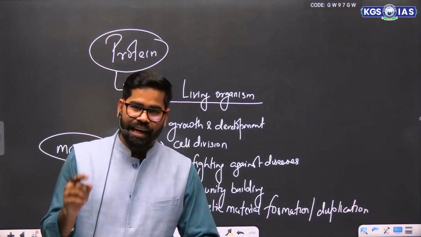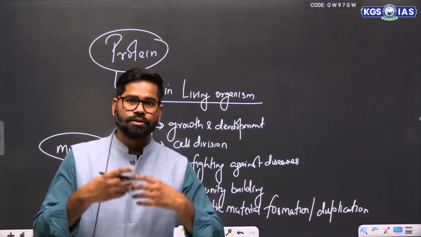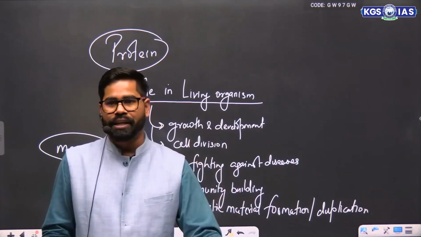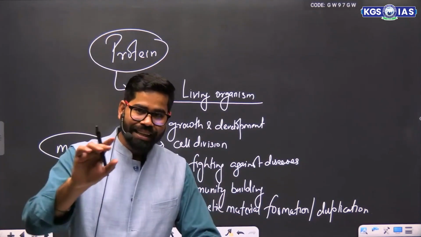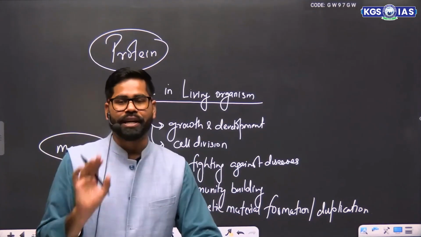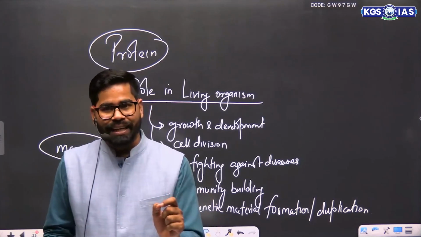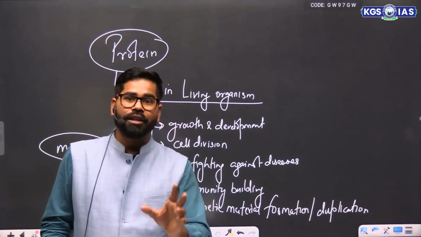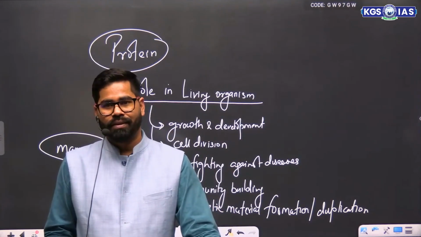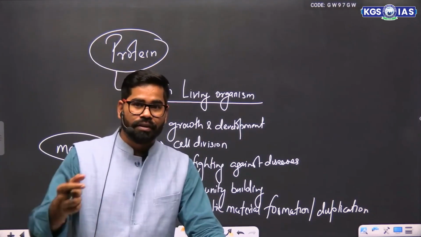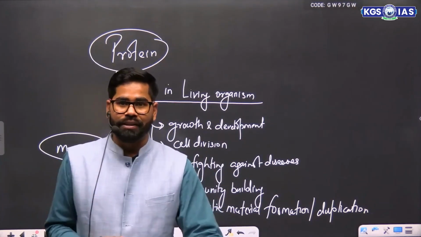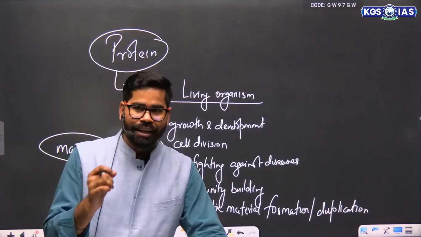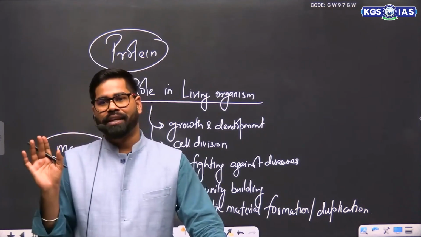If a cell is dying, they will use protein. If a cell is growing, they will use protein. If a cell is dividing, they will use protein. If a cell is attacking any other cell, they will use protein. So protein is basically life, or you can say that protein is basically all the parts of our body. Protein is not just there for muscle development or bones or anything. Protein is for each and every part. Each and everything in our body is regulated via protein.